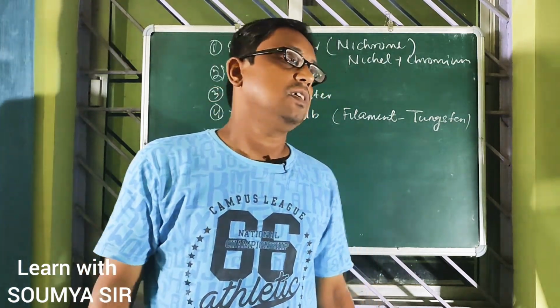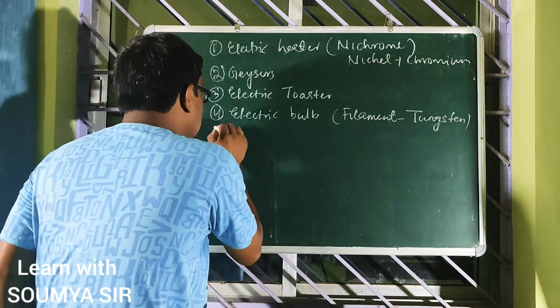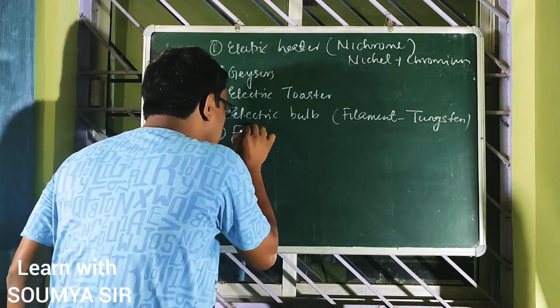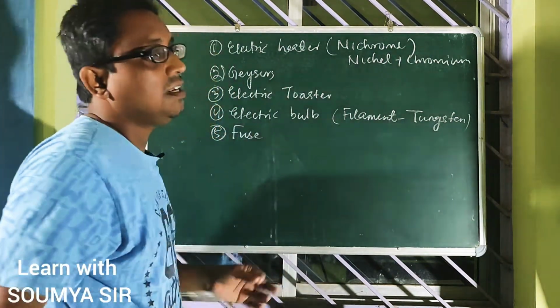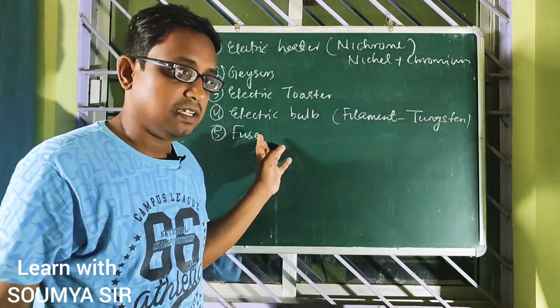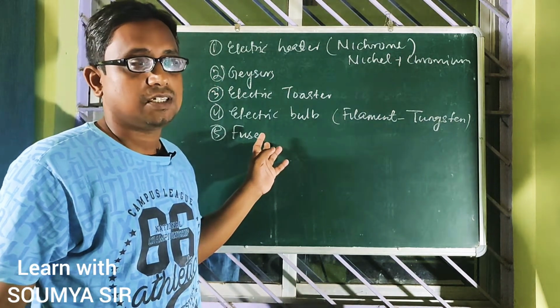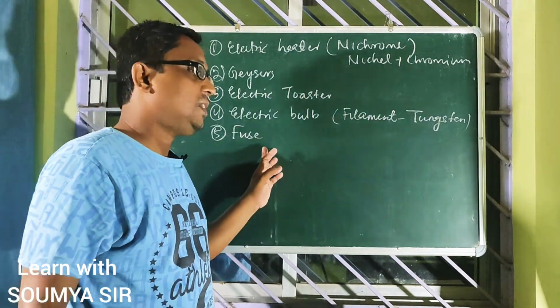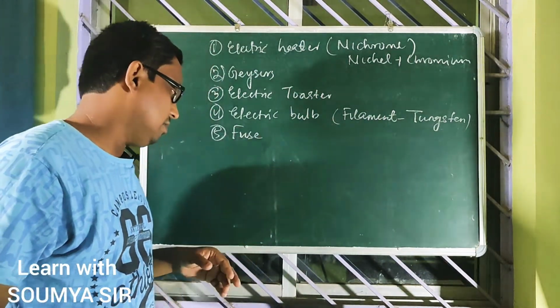Clear? Okay. And the next one is the fuse. It is the main use of the heating effect of electric current. We will read it afterwards. Clear?